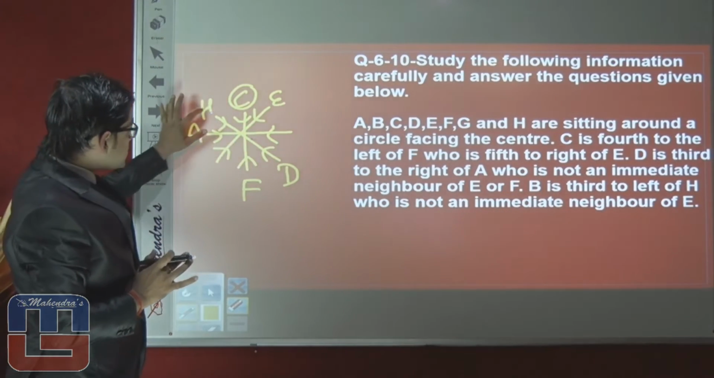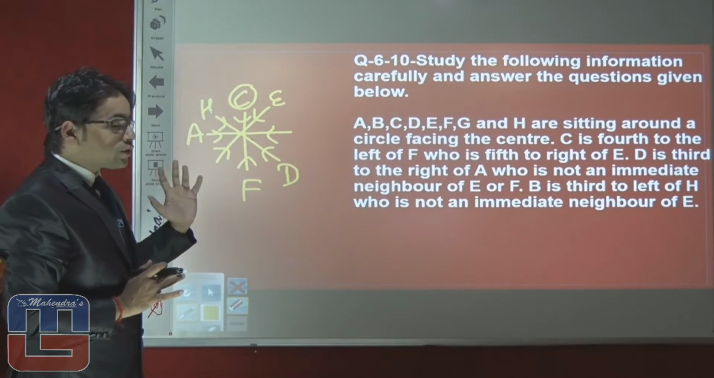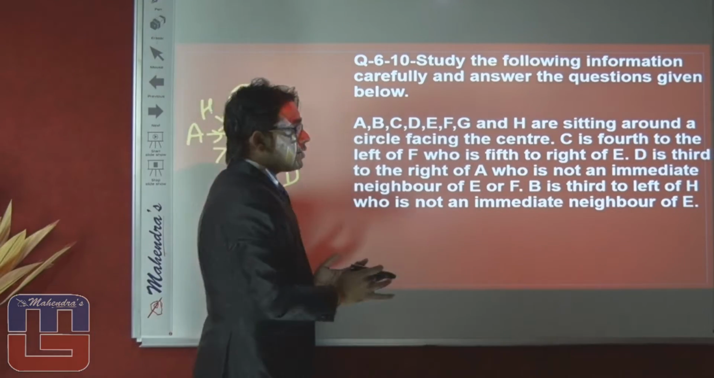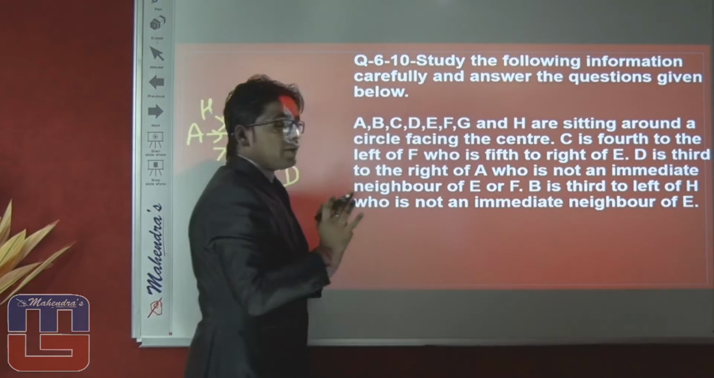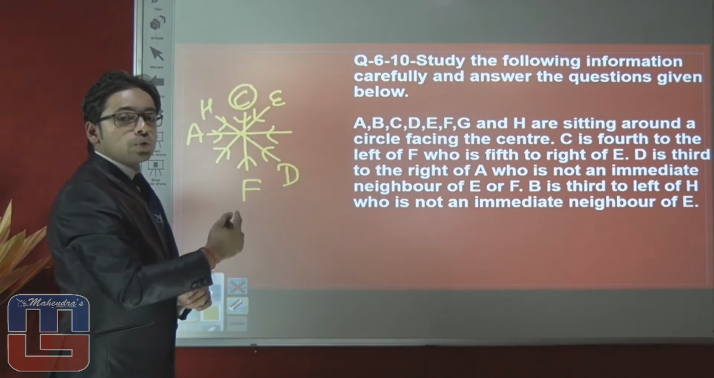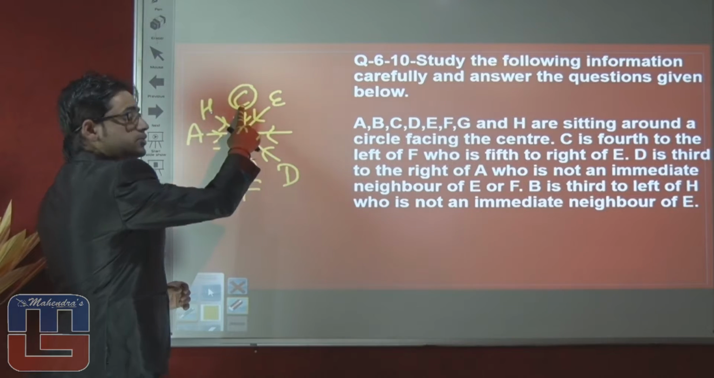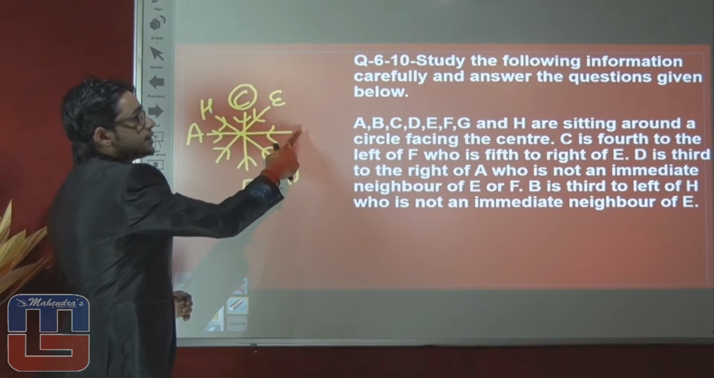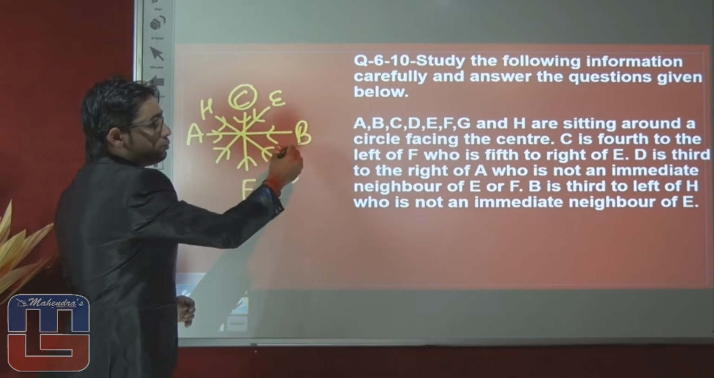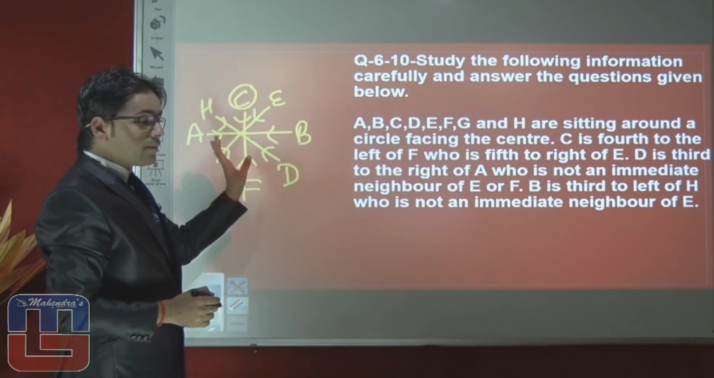If we put H here, then who will come 3rd left of H? You can see here B is 3rd to the left of H. It means we have to go towards clockwise direction. First left, second left and 3rd left, who will come? That is B. All the statements are mentioned.